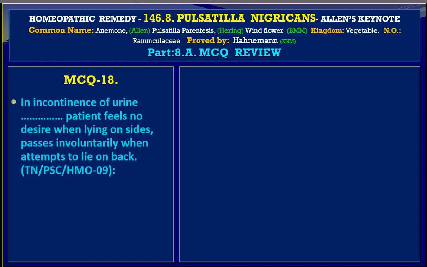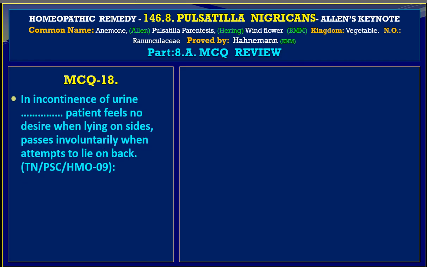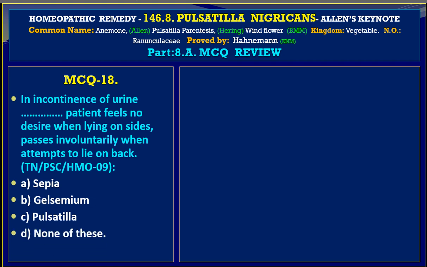MCQ 18: in incontinence of urine, patient feels no desire when lying on the sides, passes involuntarily when attempting to lie on the back. This question comes from Tamil Nadu PSC HMO 2009. First variable A is Sepia, B is Gelsemium, C is Pulsatilla, and D is none of these. The answer is C, Pulsatilla.